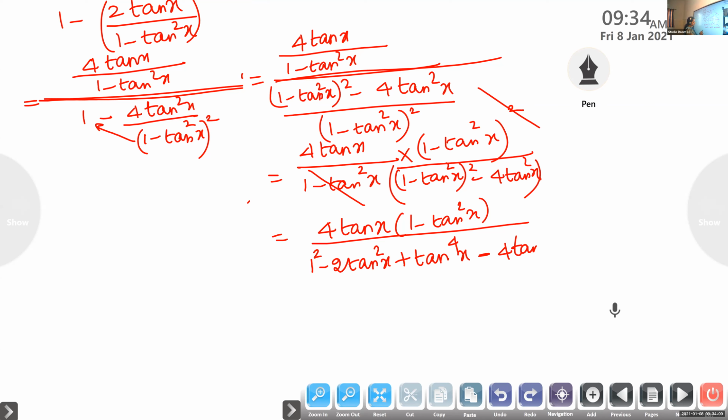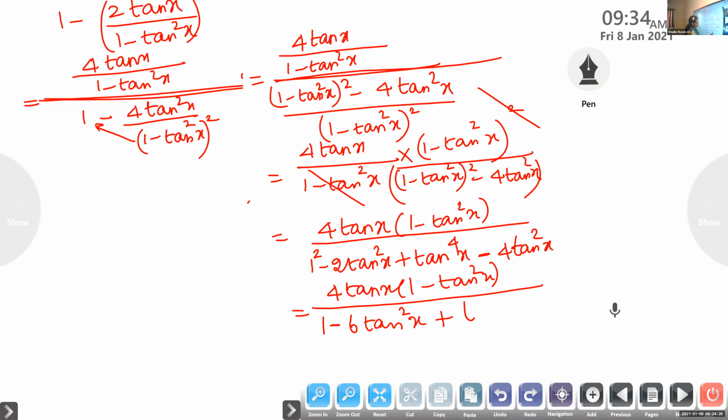Now group the terms and write. So it is 4 tan x into 1 minus tan square x by 1 square is 1, minus 6 tan square x plus tan raised to 4x. Sania, is it okay, Sania?